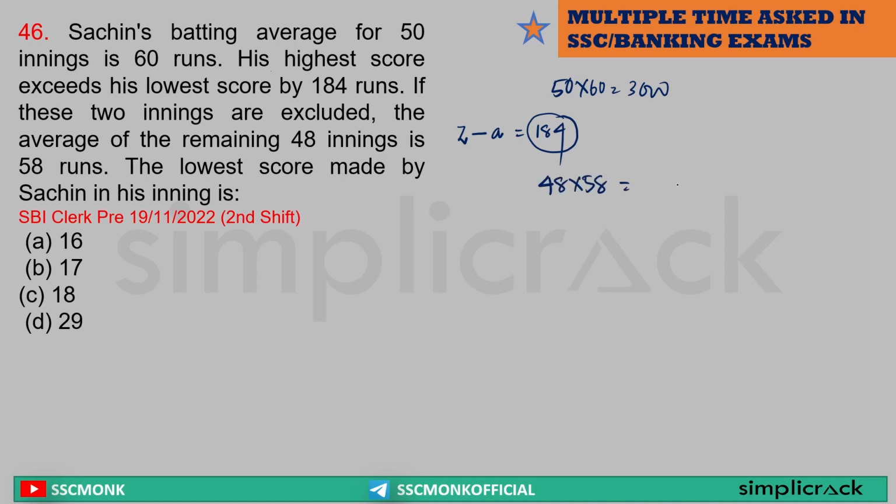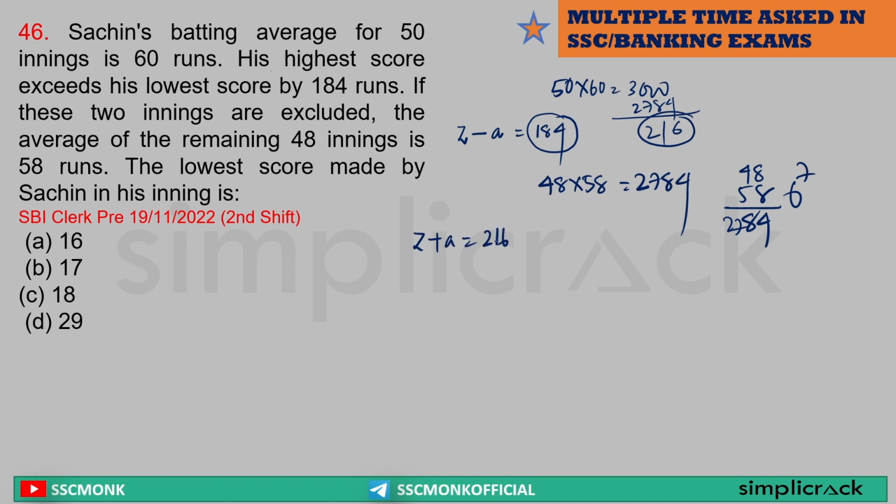That means we multiply, the total is 48 times 58, which is 2784. So what is the total run in all these 48 matches? 2784. So what is the difference? The difference is equal to 216. That means Z plus A is equal to 216, and Z minus A is equal to 184.